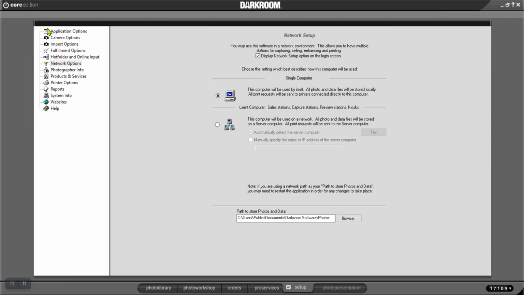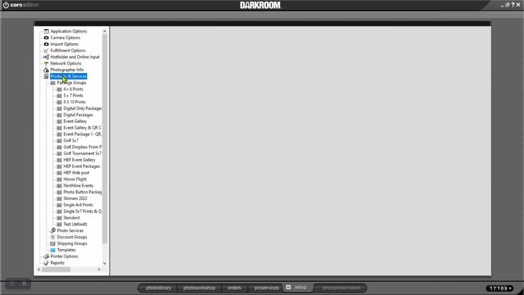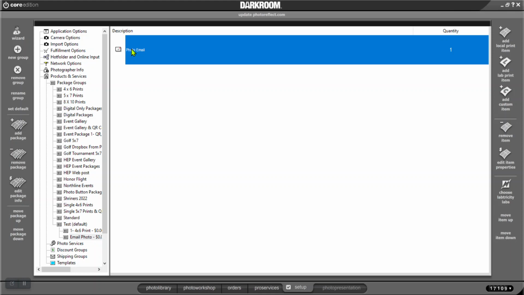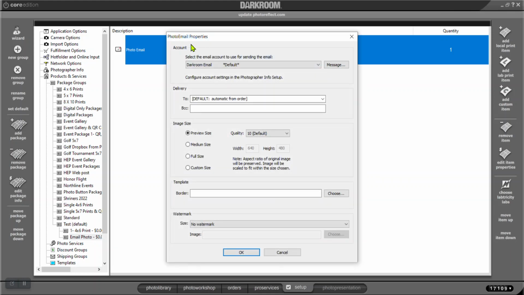All right, so let me see. I'm trying to figure out where that setup is for those prints. Let me look. Maybe it's in here. Let me see. Oh, there you go. That's right. Okay.